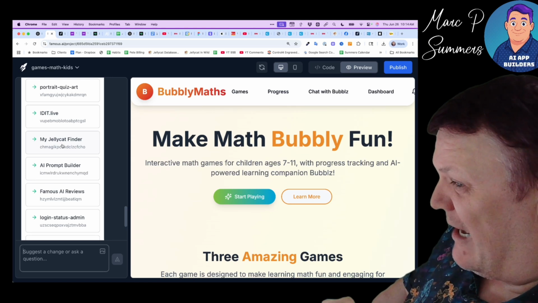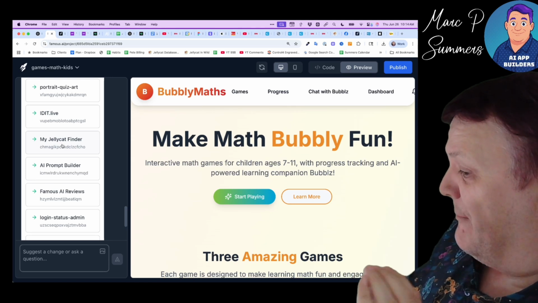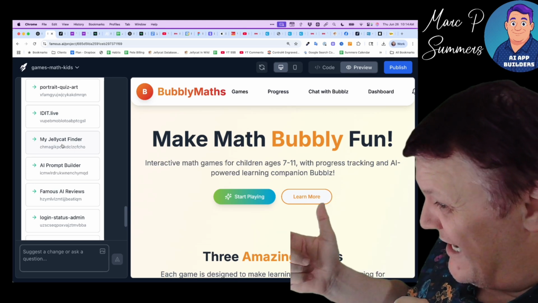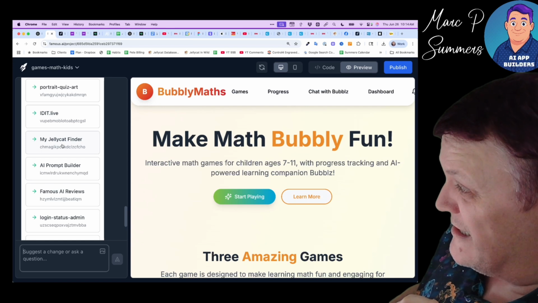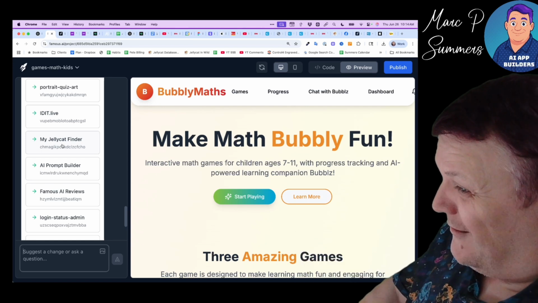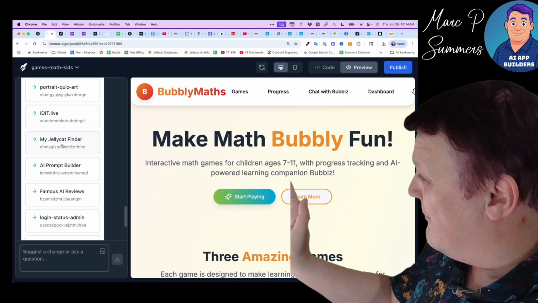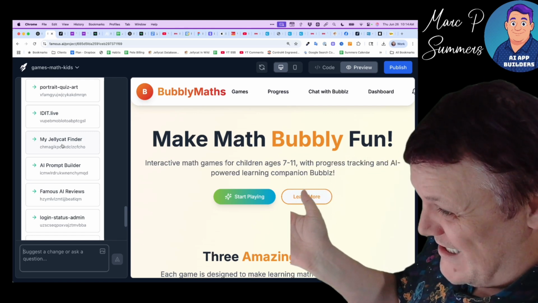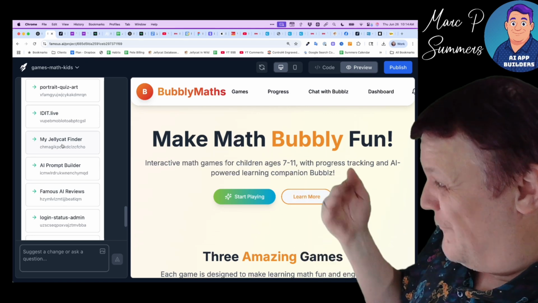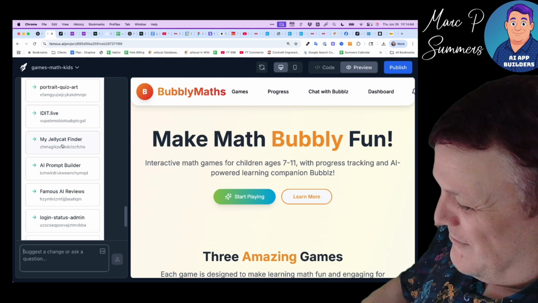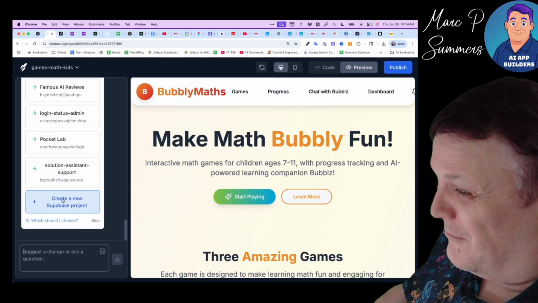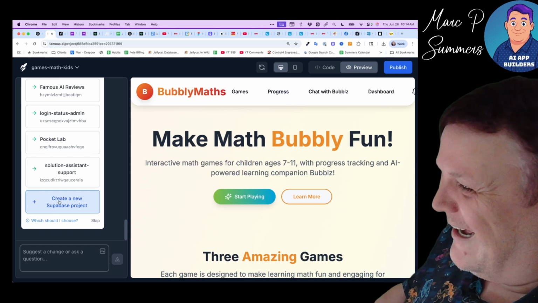The My Jellycat Finder is a mobile app that I'm writing that allows you to take a photograph of a jellycat, and it will then look through its database and see if it can identify what that jellycat is from the photograph. Oh, wow. So you might go to a charity store, see a jellycat there, and not even know which one this is. You can take a photograph of it, and hopefully that's what I'm working on. It's taken me a while because I've got other client projects, and I like making money more than my own app. So you call that a passion project? It's definitely a passion project.